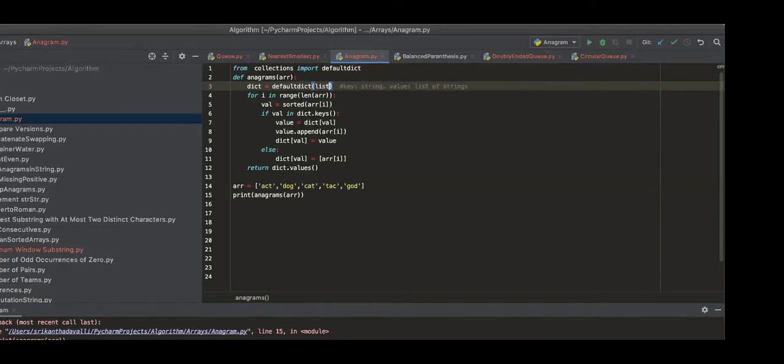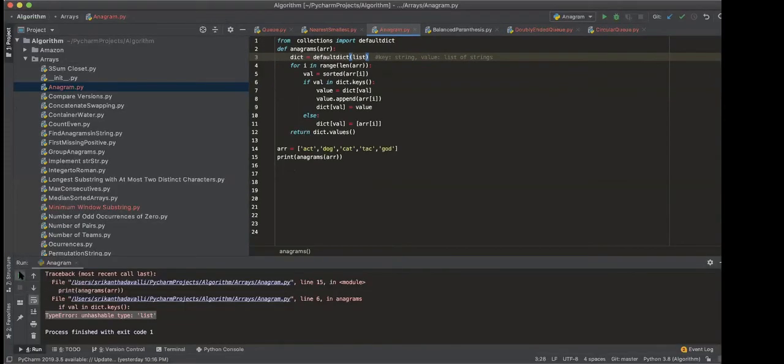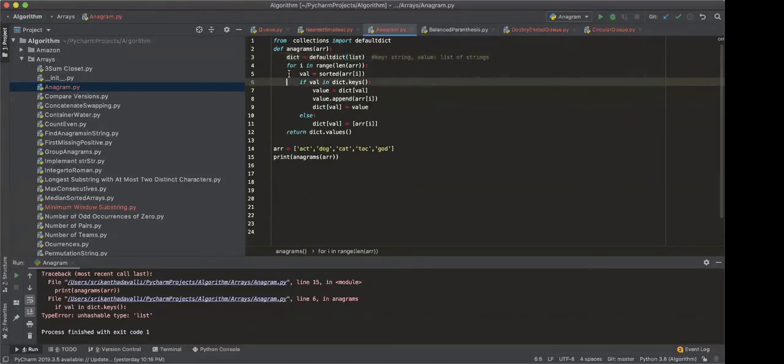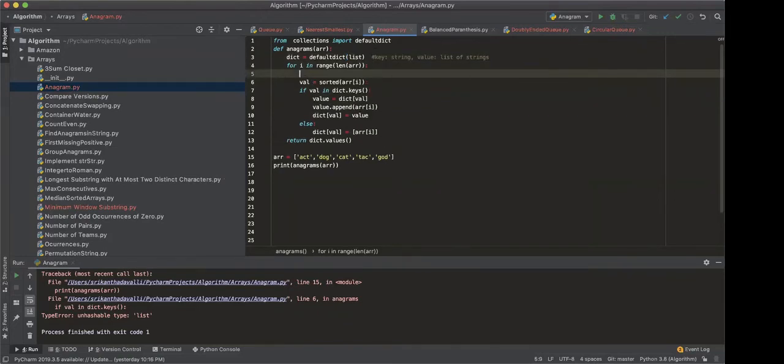Okay, let's see whether it works or not. Can you just print your dictionary in line number 5? Let's see how your dictionary looks at each iteration.